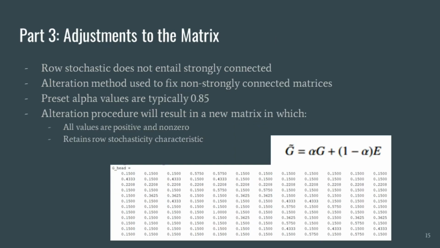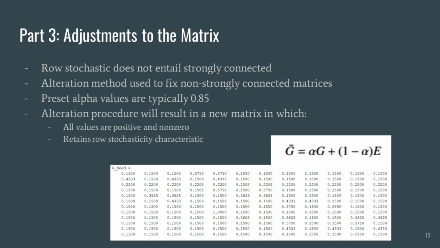One potential problem in dealing with this type of algorithm is that the hyperlink matrix might not be strongly connected. Just because a matrix is row stochastic does not mean that it is strongly connected. This was not the case with our matrix. One way of fixing such a problem is altering the matrix. You can alter your matrix using the following formula to get a new matrix called G tilde.